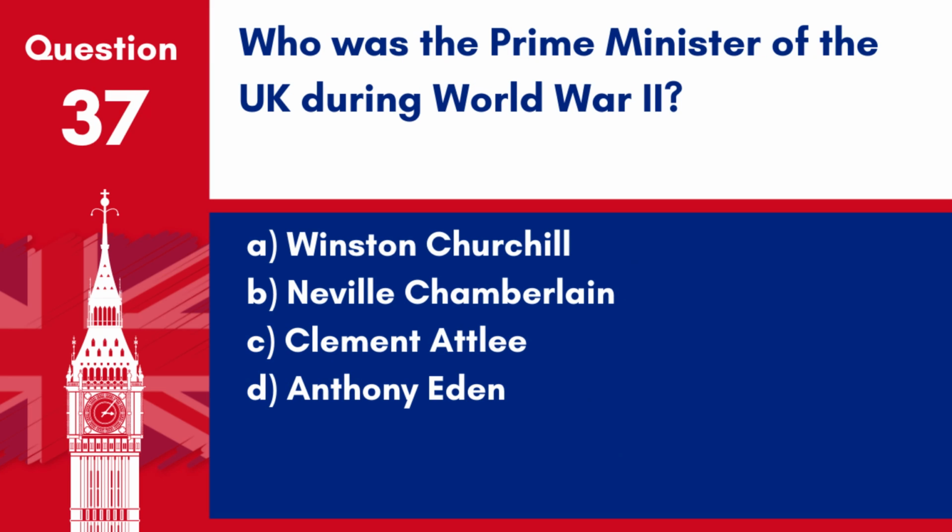Question 37. Who was the Prime Minister of the UK during World War II? A. Winston Churchill. B. Neville Chamberlain. C. Clement Attlee. D. Anthony Eden. Answer: A. Winston Churchill. Winston Churchill served as the British Prime Minister during much of World War II and is famed for his leadership during that critical period.